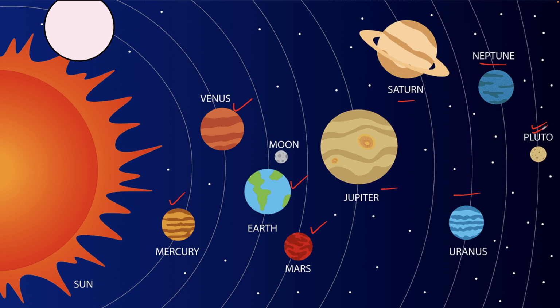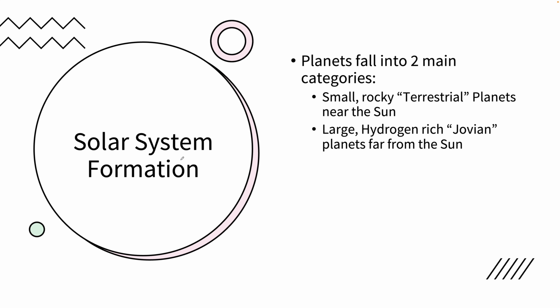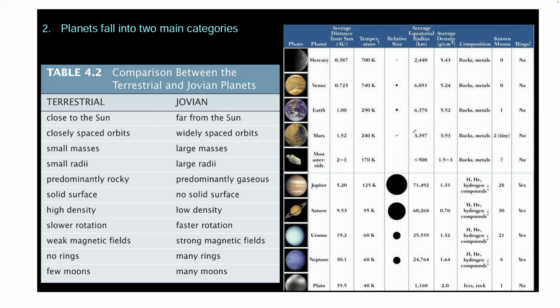Now, inner planets orbit near the sun, that's why they are known as inner planets. And the inner planets are also called the terrestrial or Earth-like planets. So we can divide planets into two main categories: small rocky terrestrial planets which are near the sun, and large hydrogen-rich Jovian planets which are far from the sun. Let us try to understand the differences.